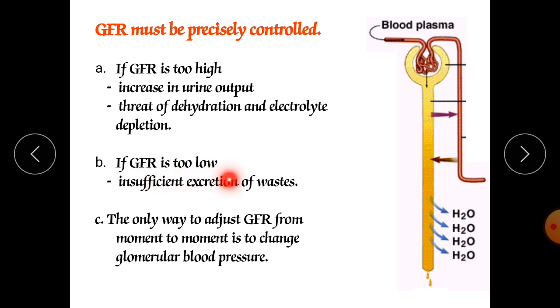If GFR is too low, there is insufficient excretion of waste. If it is too low, in that case less urine will be produced, as occurs on summer days. There is very little, almost half a liter or 1 liter, even less than half a liter can be produced in one day. The only way to adjust GFR from moment to moment is to change glomerular blood pressure. So blood pressure has a great impact on our glomerular filtration rate.